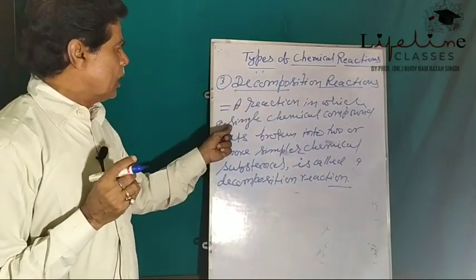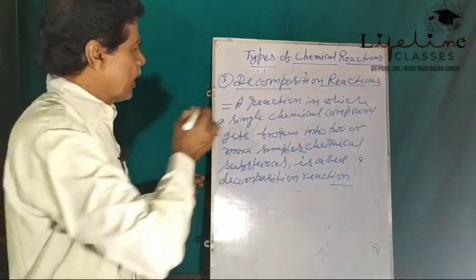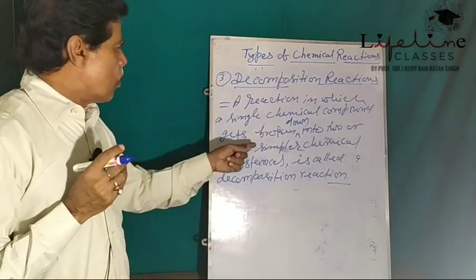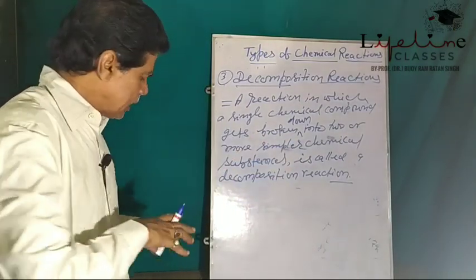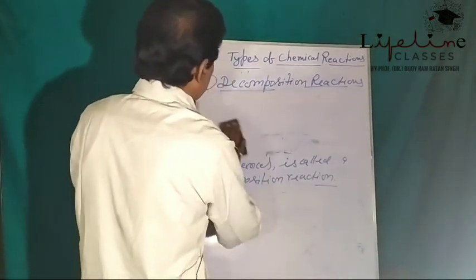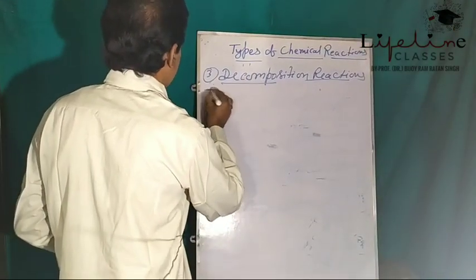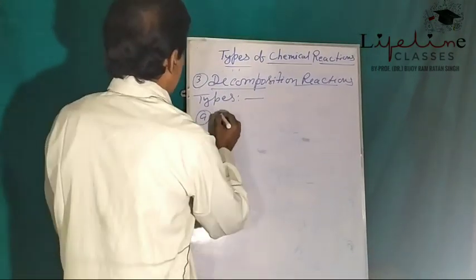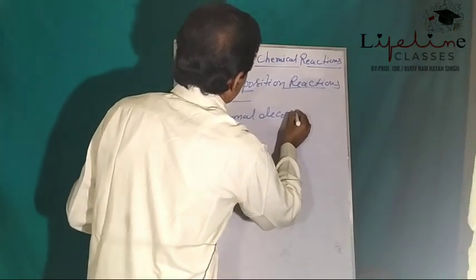So, a reaction in which a single chemical compound gets broken down into two or more simpler chemical substances is called a decomposition reaction. Now, this decomposition reaction is divided into three categories, that is, types. A. Thermal decomposition.